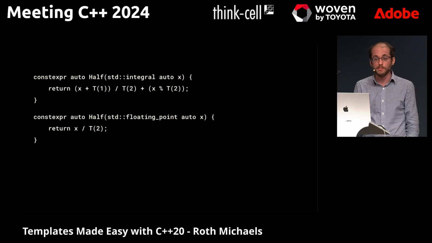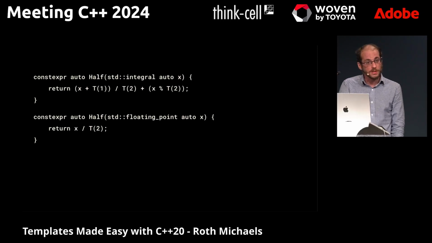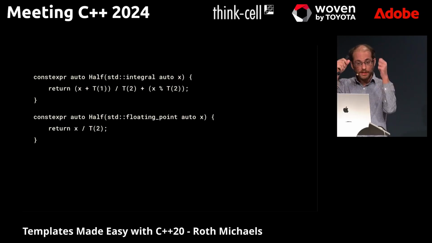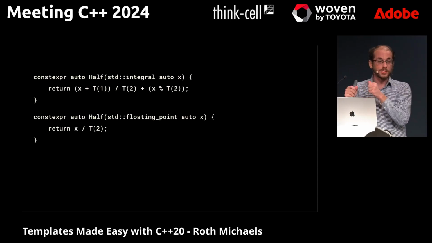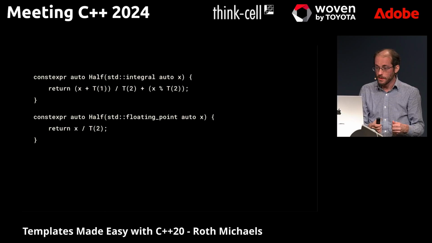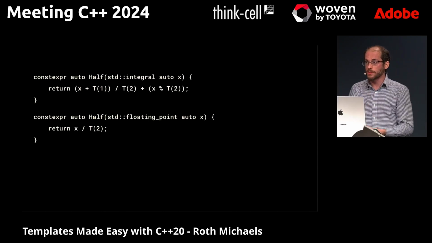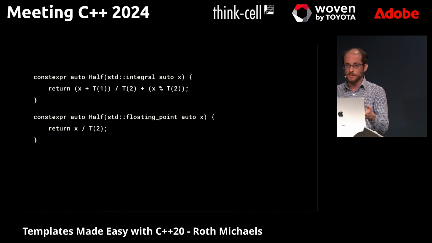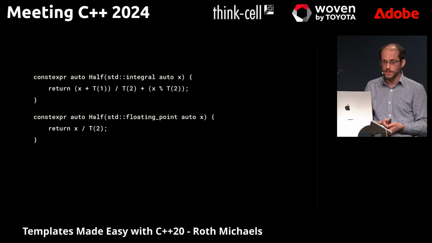But you'll see I have two overloads, one that takes std::integral auto, and the other takes std::floating_point auto. So std::integral and std::floating_point are concepts. It's saying that auto can take any type where it's true that it's an integral value or it's true that it's a floating point value. And so, great, now we've solved the problem. We can't put std::filesystem::path in here. We'd get a compile time error if we did.